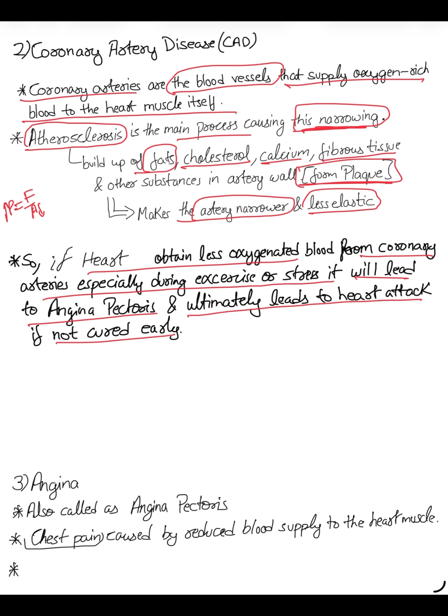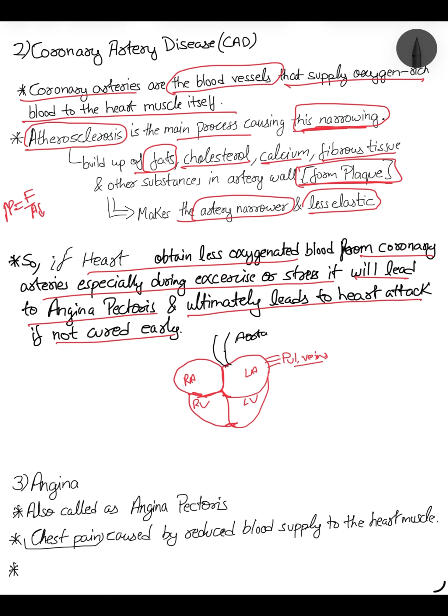So a little bit of a glimpse of the coronary artery. This is your heart. As you see here, the pulmonary veins come from here. This is the left atrium, left ventricle, right atrium, right ventricle. And here is the aorta. The aorta will go from here.